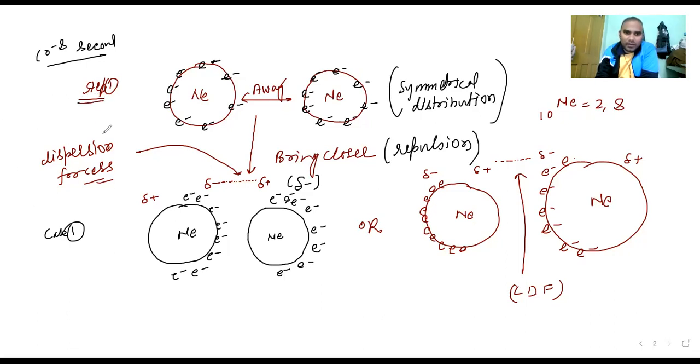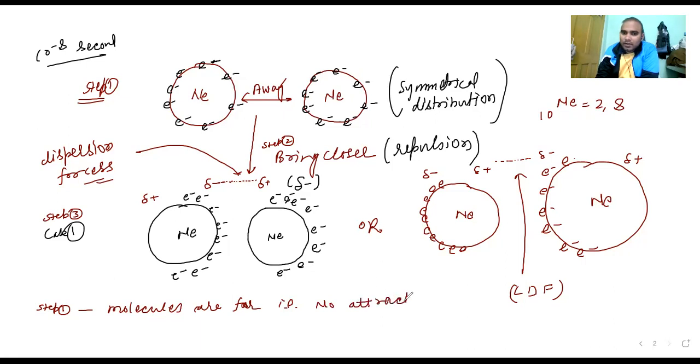So step number 1 is molecules away. Then here we are bringing step number 2, which is bringing them closer. And step number 3 is momentary dipole formed. If I'm writing step 1, what is there? Molecules are far, and molecules far means no attraction, that is, no intermolecular forces. So I'm writing: no attraction.